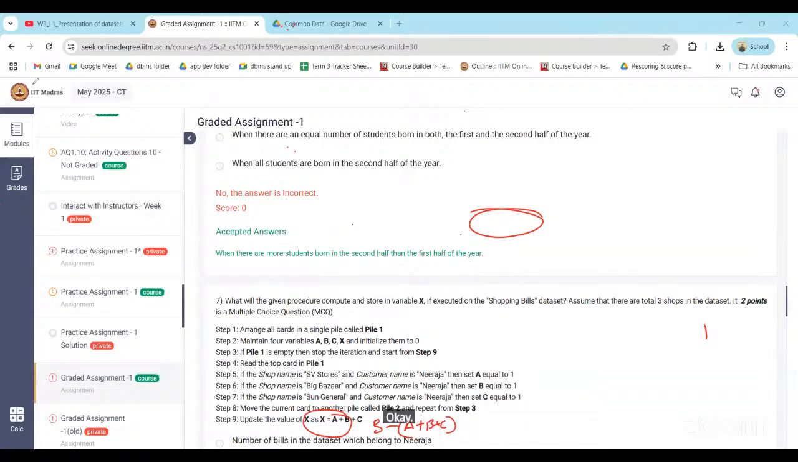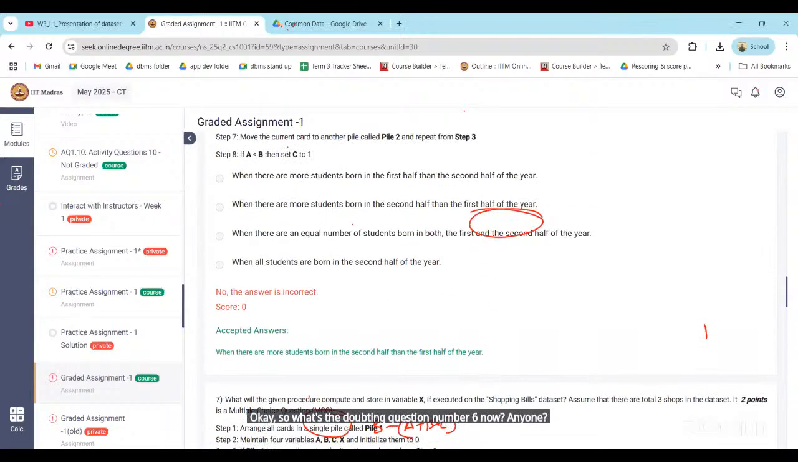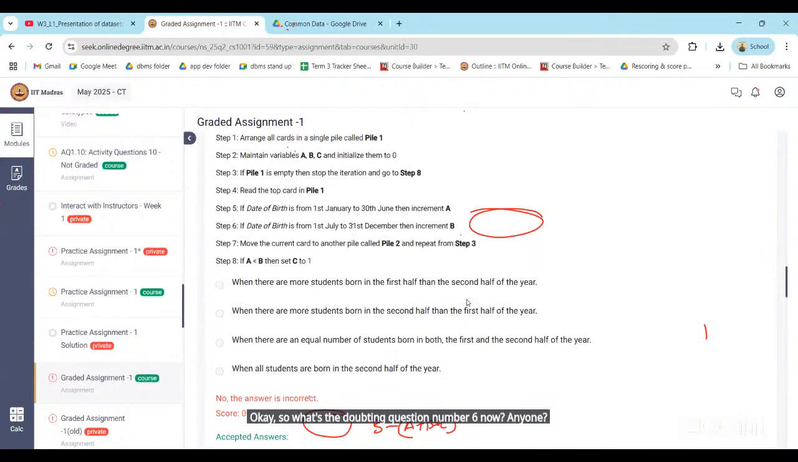So what is your doubt in question number 6 now? Anyone? Yes, sir. I have a doubt in question number 6. Yeah, question number 6. What's your doubt?